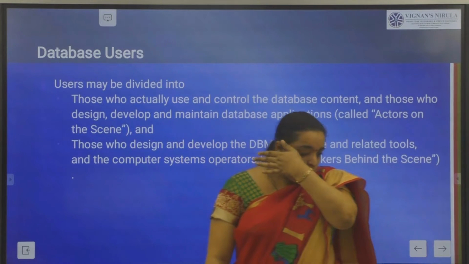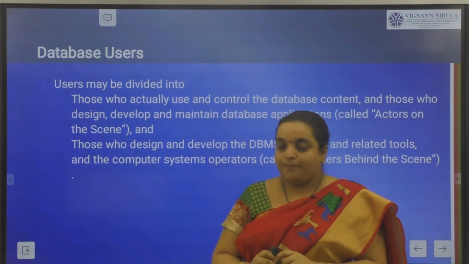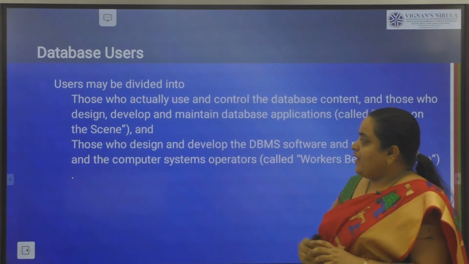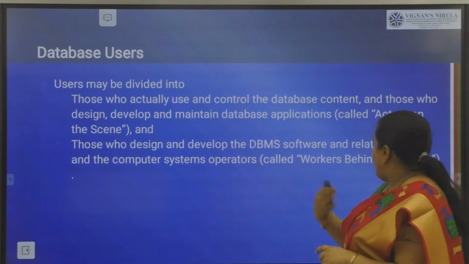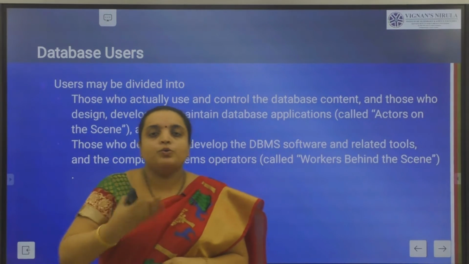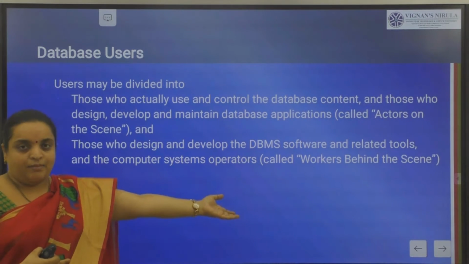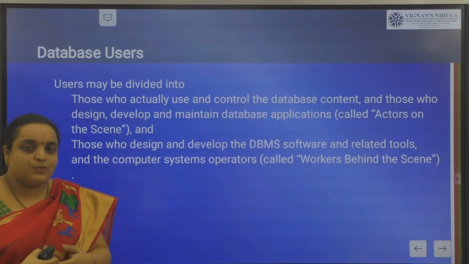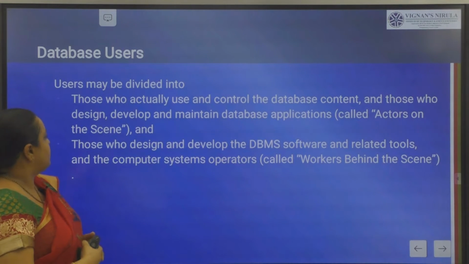So, who are the database users? Who are actually using the database? Users may be divided into two types. One type of user is the actor on screen, who are using the database on screen, and also workers behind the screen, behind the scene. So who comes under the actors on the screen?